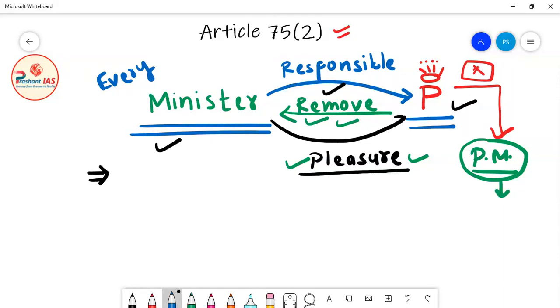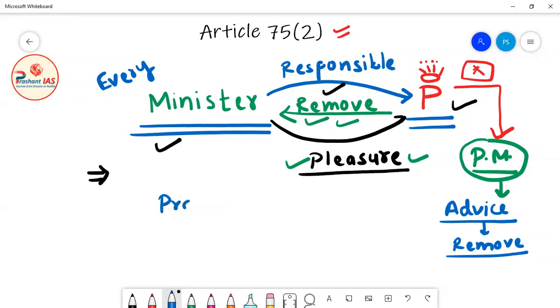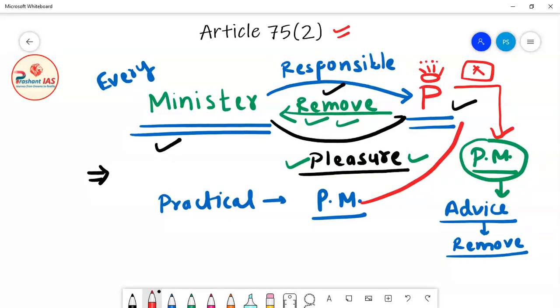So it means that when the Prime Minister gives advice to the President of India for removing any minister, then the President has to remove that minister. Okay, so if we talk in the practical sense, practically the Prime Minister of India has this power. So if the Prime Minister wants to remove any minister from his post, then the Prime Minister will simply give the advice to the President to remove that minister, and then the President of India will remove that minister from his post.